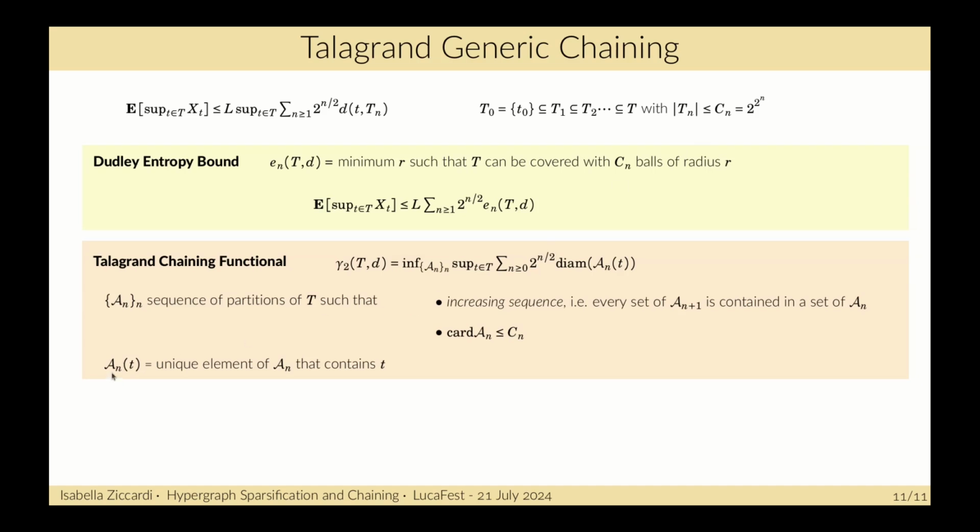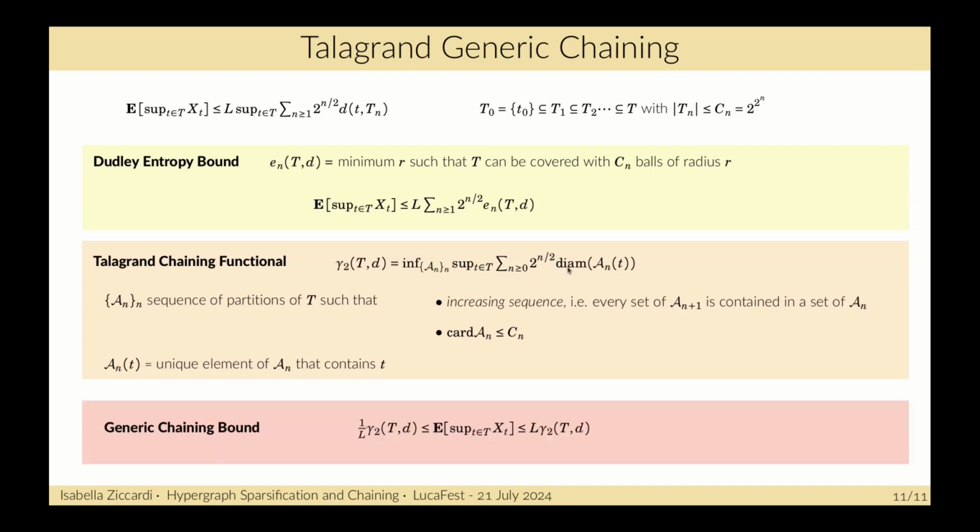And if we define A_n of t as the unique element of the partition A_n that contains the value t, we can define the Talagrand chaining functional as the infimum over all these possible partitions of the sup over t of the sum over n of 2 to the power of n over 2 times the diameter of the set of the partition that contains t.